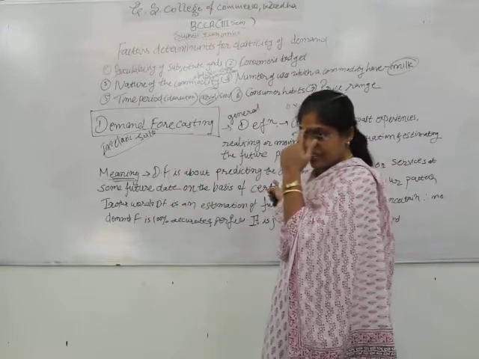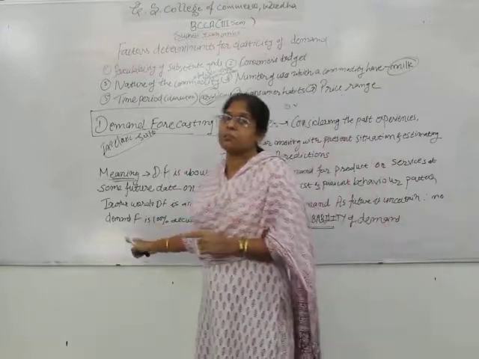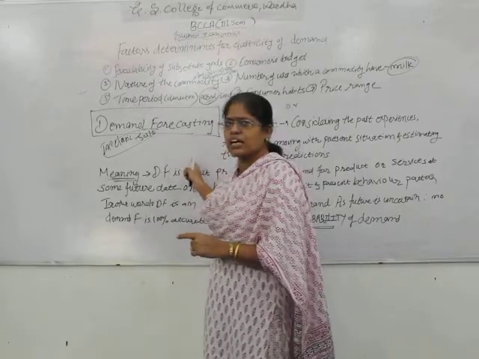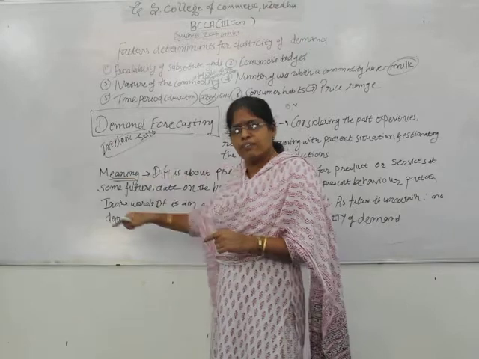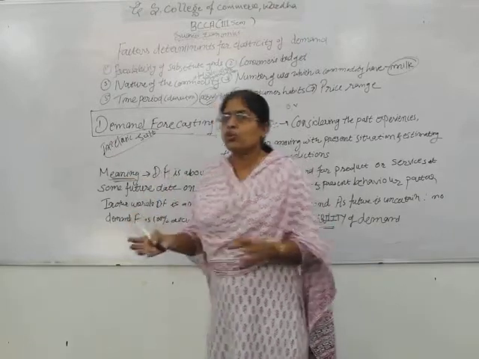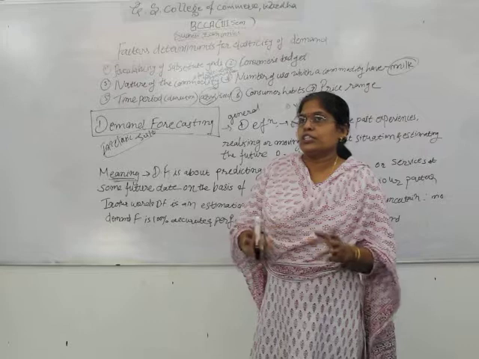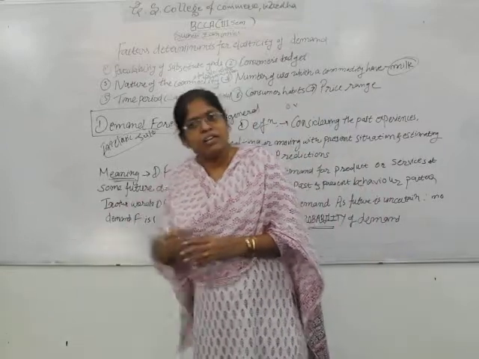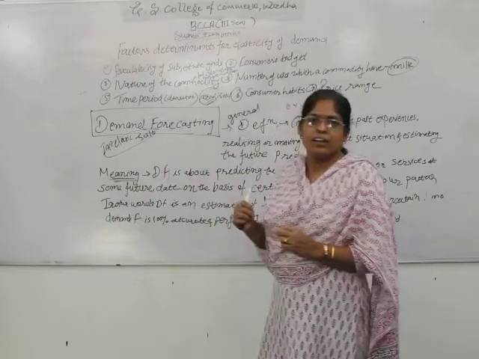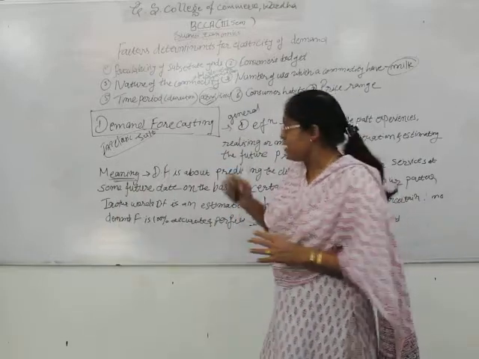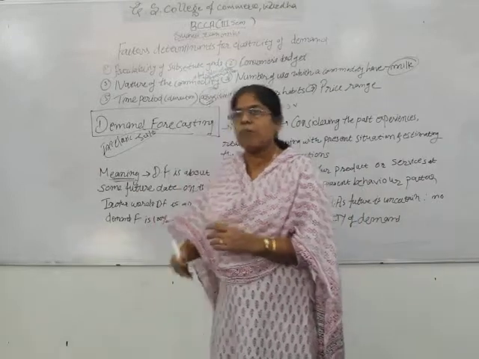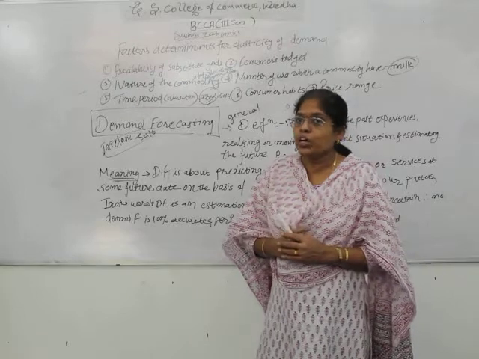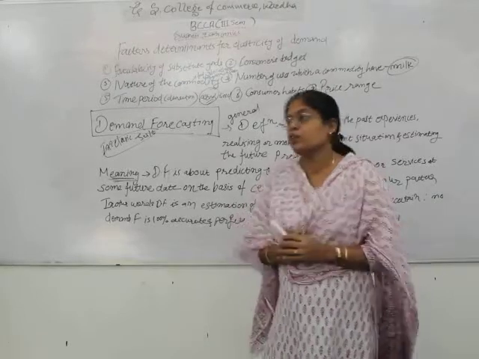That is why it is said it is not 100% perfect and accurate, because the word itself is forecasting. It means you are planning for the future, for the next day. You don't know the guarantee of yourself for the next 10 minutes, but still you cannot leave the hope. So what will happen in future? If I want to run my manufacturing unit successfully, then what should I do? A producer always thinks from that point of view.